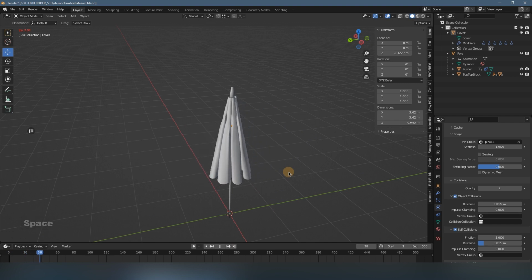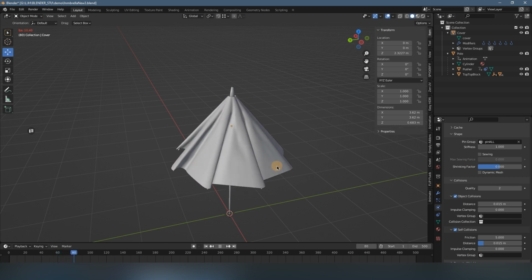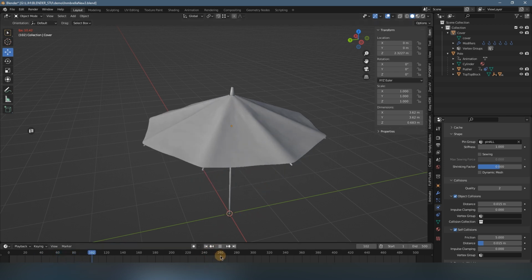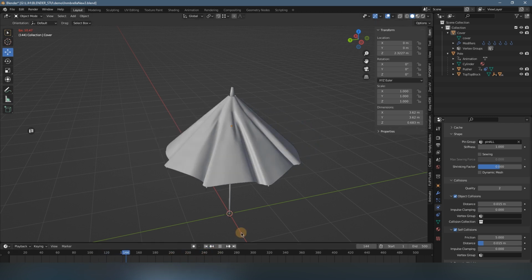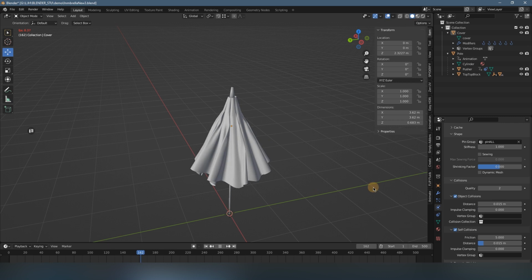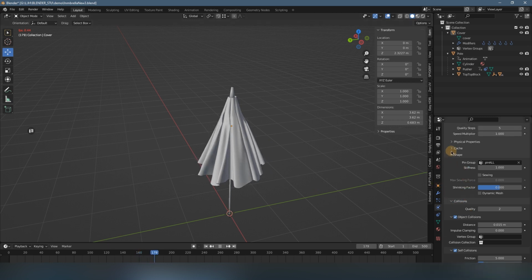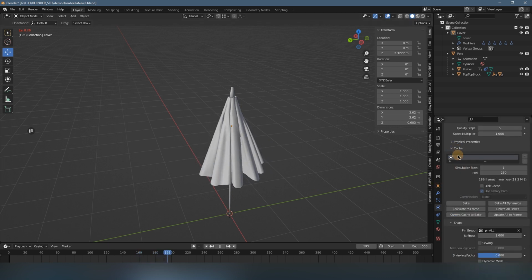Just press the space key to begin the simulation, and after 250 frames the simulation finished, because in the cache tab I defined the end keyframe as 220. So okay, now it's finished.